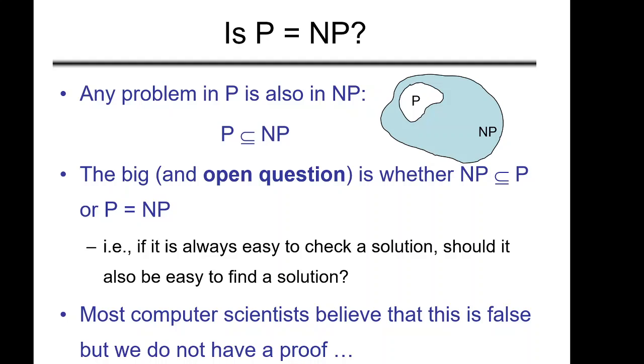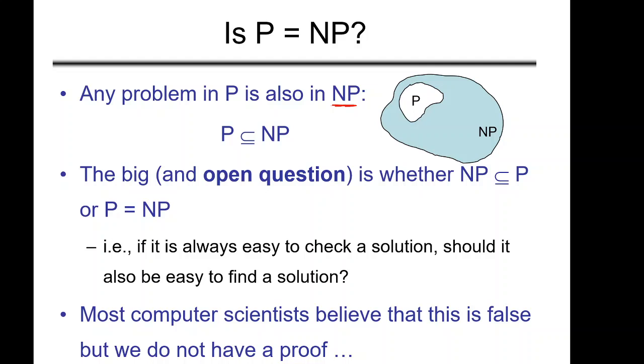Now here comes a big question: is P equal to NP? See, any problem in P is in NP. This we know by definition. Why? What is the definition of P? What is the definition of NP? We are saying that any problem whose solution can be verified in polynomial time is NP, right?